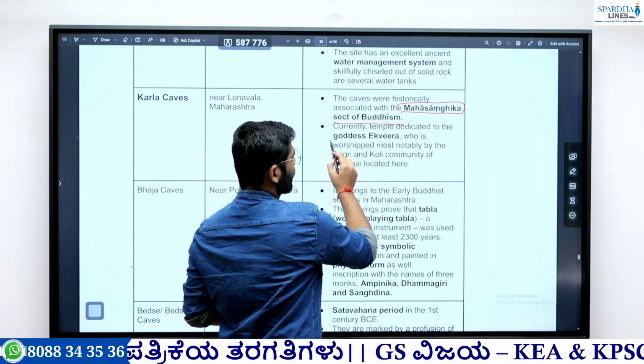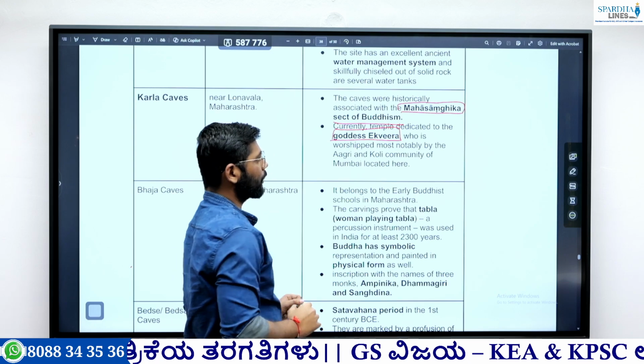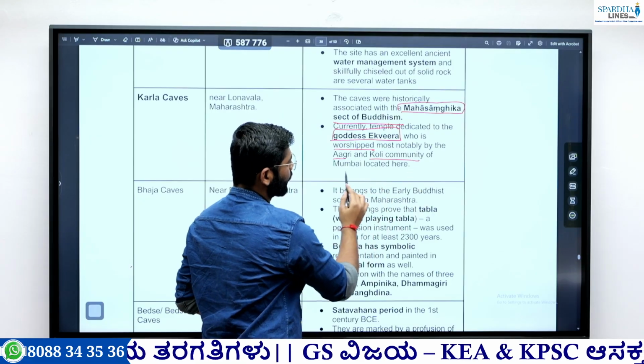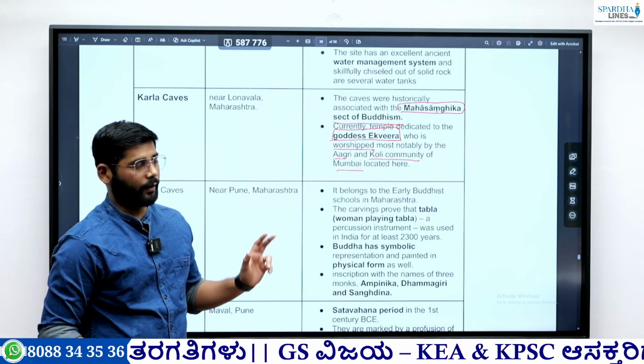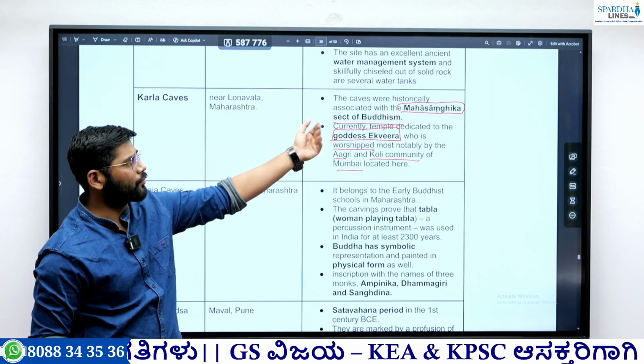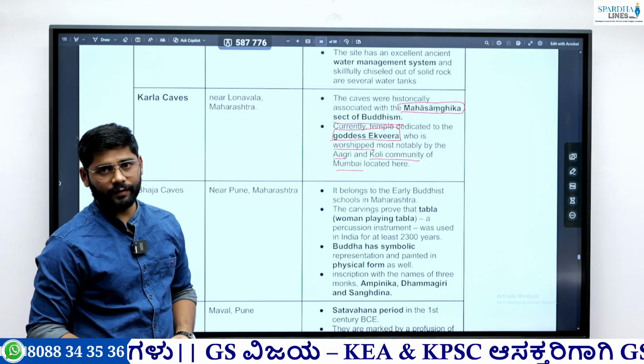Currently the temple is dedicated to goddess Ekavira. Goddess Ekavira is mostly worshipped by the Agari and the Koli community in Mumbai. So the goddess Ekavira temple is there, but it belongs to the Mahasanghamika, which is a sect of Buddhism.